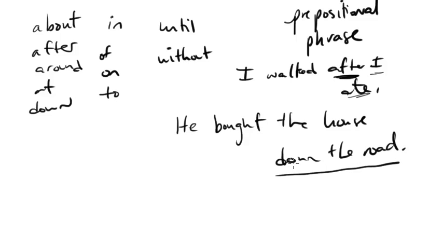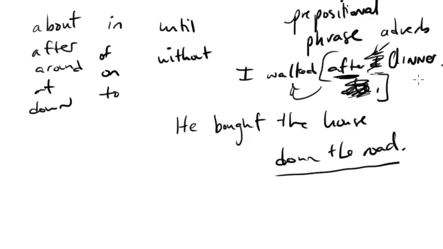And in the first case, after I ate, this is a prepositional phrase that acts as an adverb, right? Because it modifies walk. It tells us when the walking occurred. Well, it occurred after I ate. Or, you can change this. If you don't like the verb here, you can say after dinner, whatever. So this would be a prepositional phrase that acts as an adverb because it tells us under what conditions or when I walked. Right?